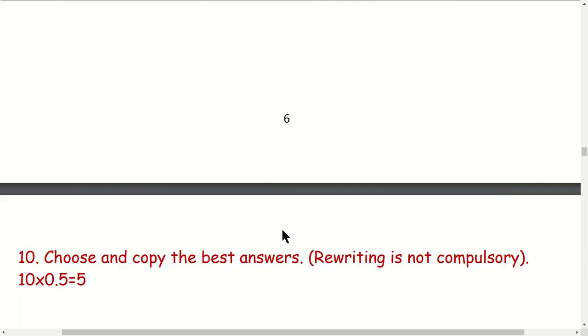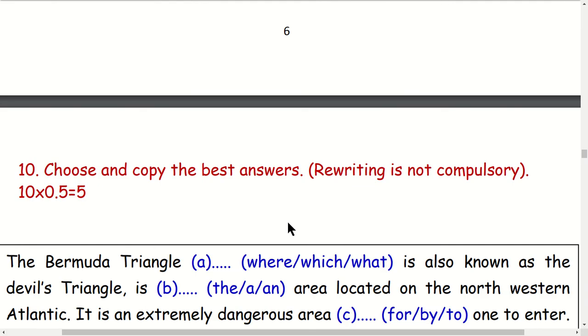Question number 10, the last question. Okay, this is the last question of English, compulsory English. Yes, model questions in the examination. This is the last question here. Choose and copy the best answer. Generally, this instruction is given here. Rewriting is not necessary. Generally, you just have to write the answer. This question, you have to write the correct option here. There are generally 3 options there. Only 1 option is correct. Then you have to write the correct option only.